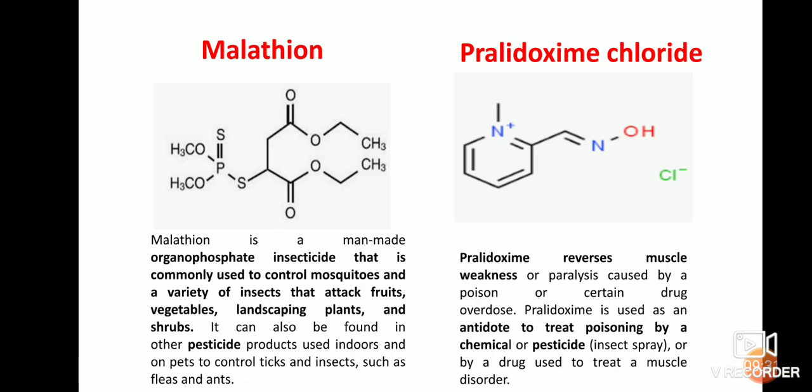Coming to this pralidoxime chloride, it is used for reversing muscle weakness or paralysis caused by poison or certain drug overdoses. It is mainly used as an antidote to treat poisoning by a chemical or pesticide, or generally for muscle disorders.